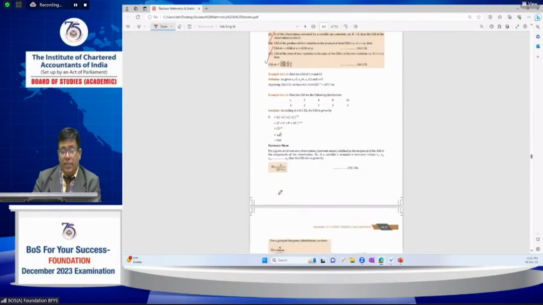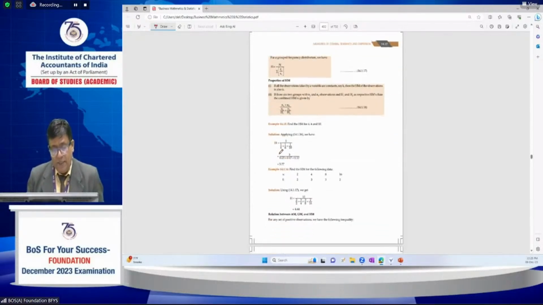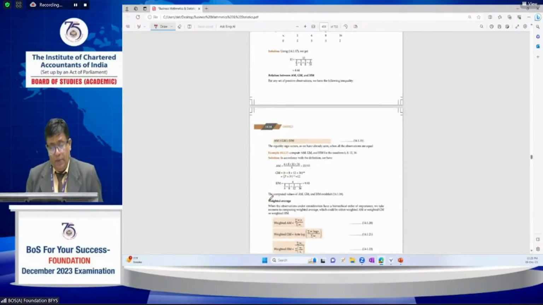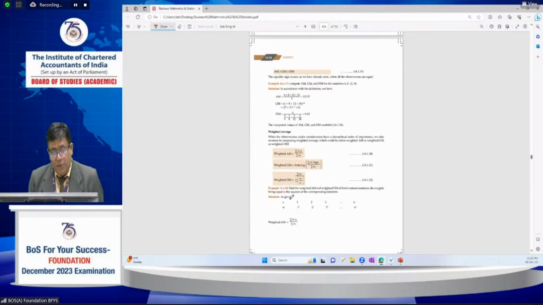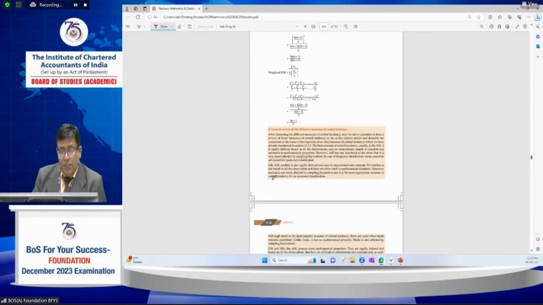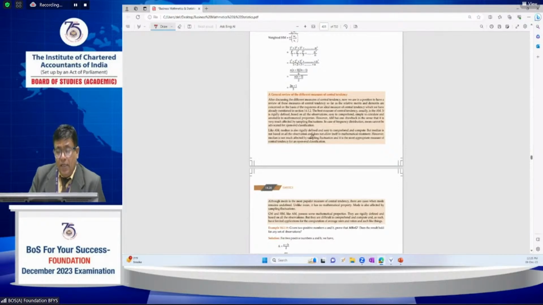And the next one is the harmonic mean. Suppose there are two distances, A to B. One vehicle travels with a speed of 60 kilometers per hour, the distance being constant, and returning from B to A at 40 kilometers per hour. In such cases the harmonic mean is used. This is very important, and so are the properties related to the GM and AM.